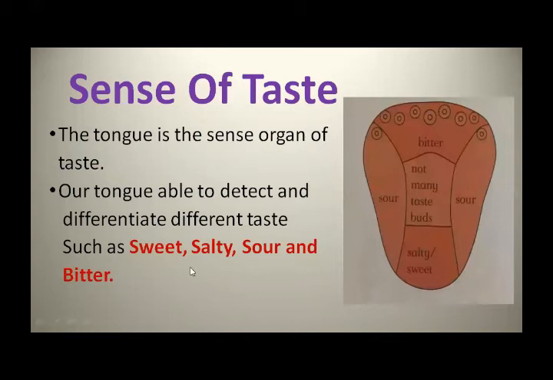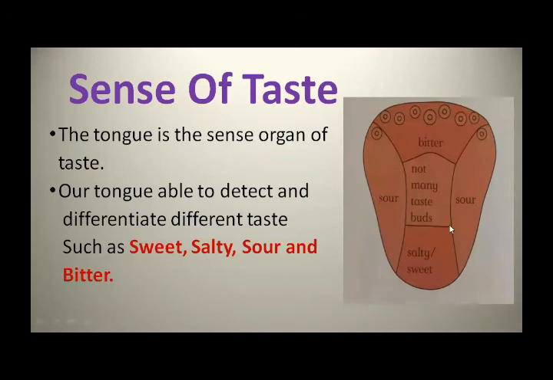Your taste buds can recognize four basic kinds of taste. How many kinds of taste? Four kinds of taste: sweet, salty, sour, and bitter.